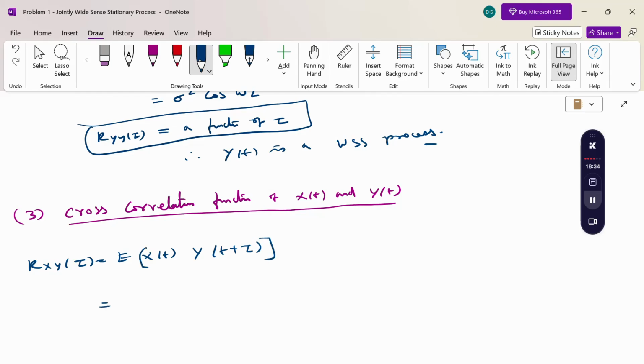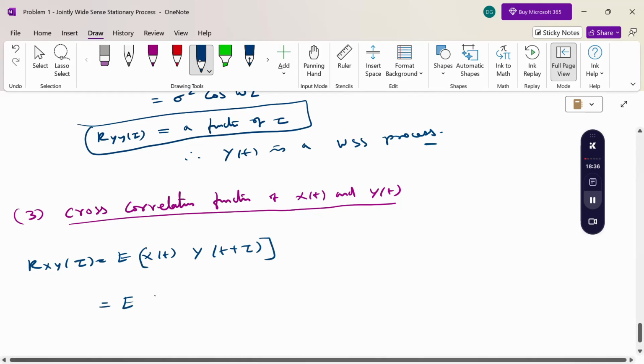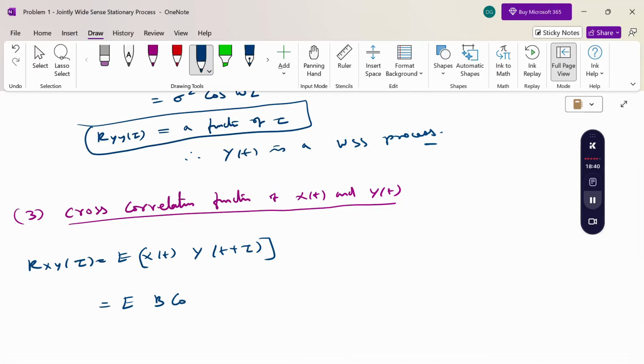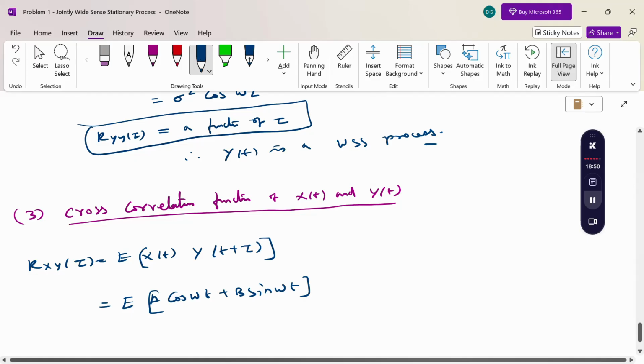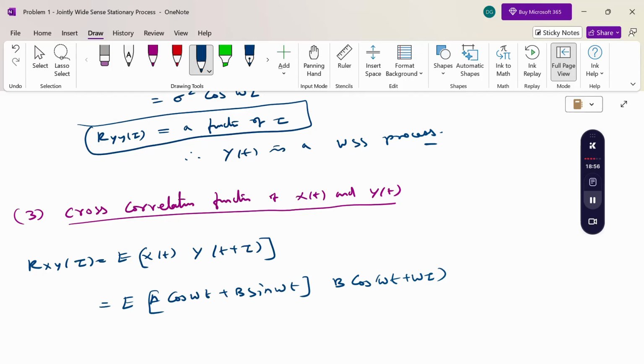Now substitute the x of t value, A cos omega t plus B sin omega t, and y of t plus tau, B cos of omega t plus omega tau minus A sin of omega t plus omega tau.